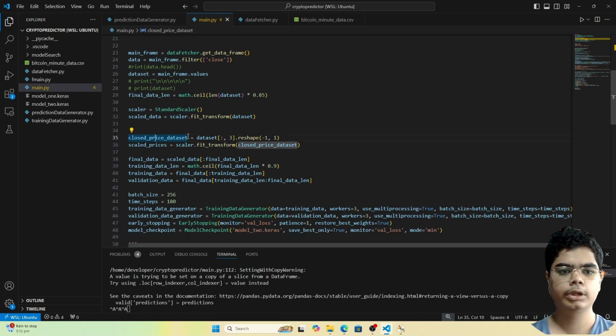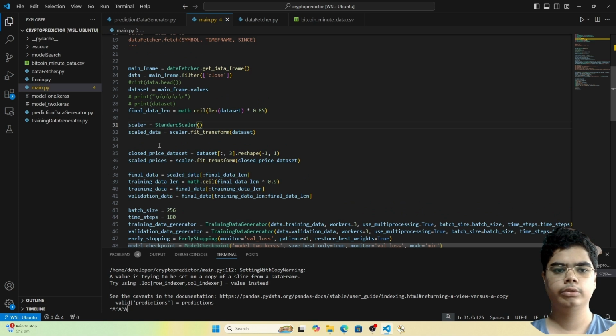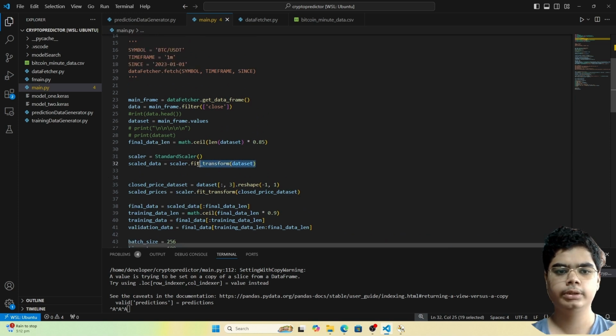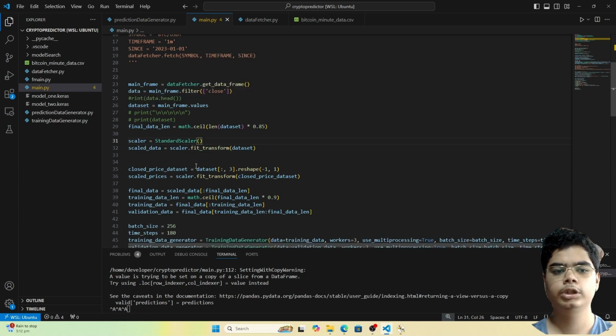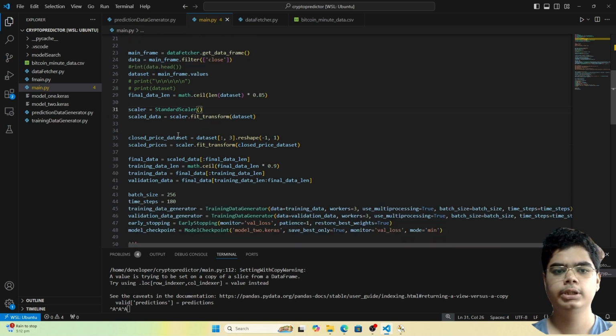Now here, as you can see, we have initialized the standard scaler. Then what we have done is just one statement, one line of code, and Python does it all for you. So we have written here scaler.fit_transform. Scaler is the standard scaler, so scaler.fit_transform the data set. We have passed this array, so now it will use the standard scaling method. It will change the mean and standard deviation, as I told you before.